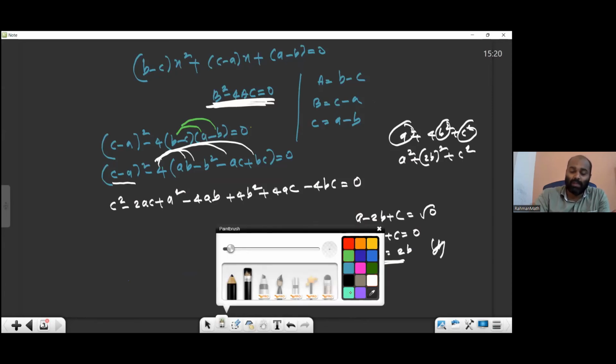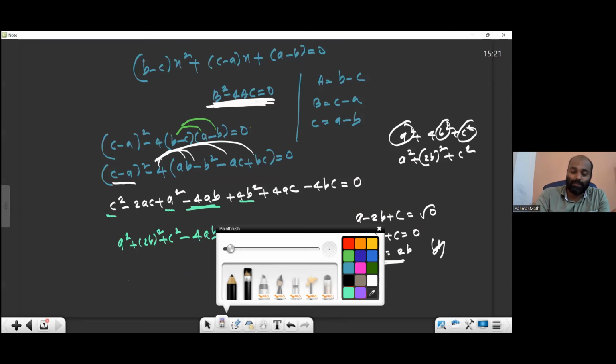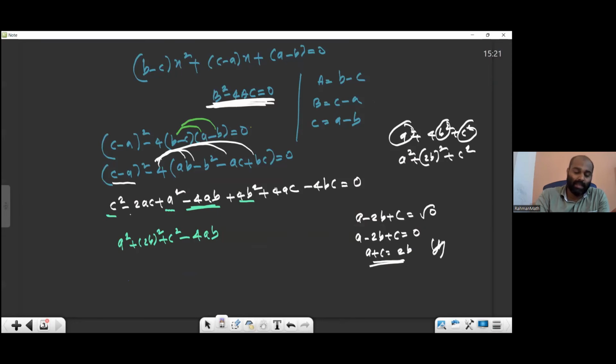After that, I'm going to rearrange. Rearrangement means first the A square term I wrote, then the B square term, and the B square term you should write as 2B whole square. Then the C square term I wrote, plus the AB term. AB is actually not a plus; it is minus, the AB term, minus 4AB. Next, the BC and AC terms, order doesn't matter: minus 2AC plus 4AC.